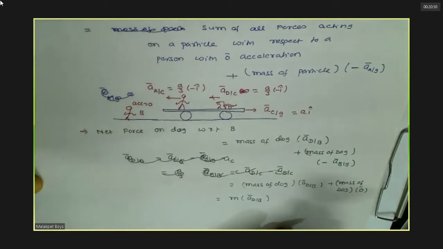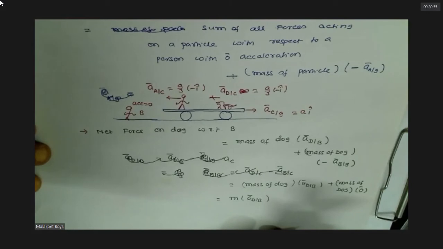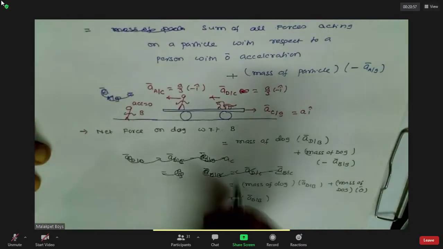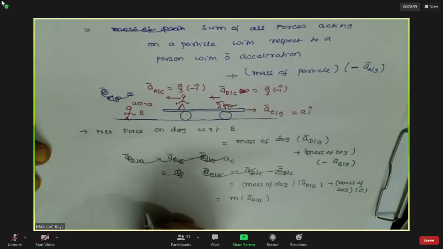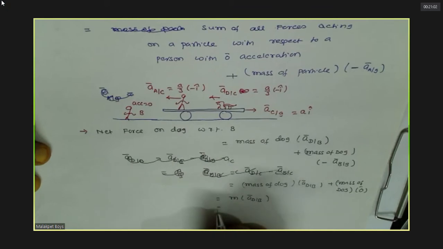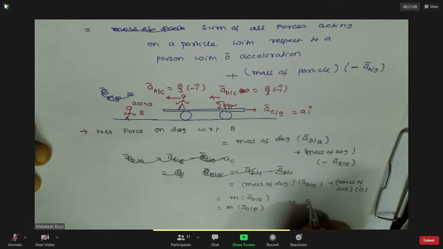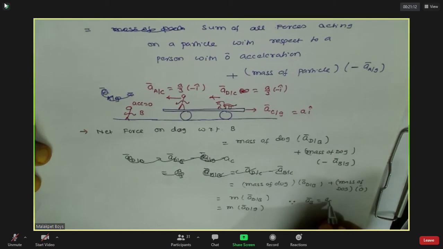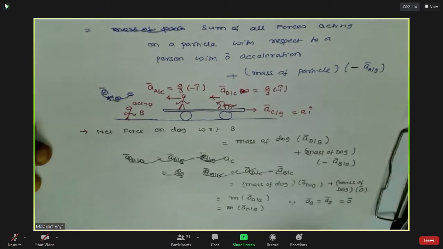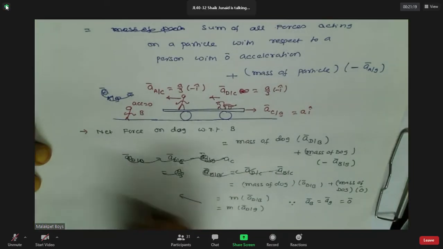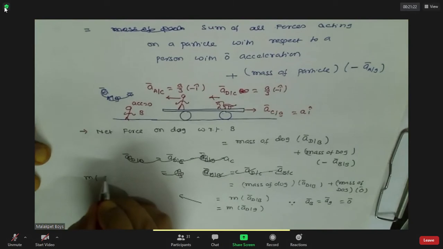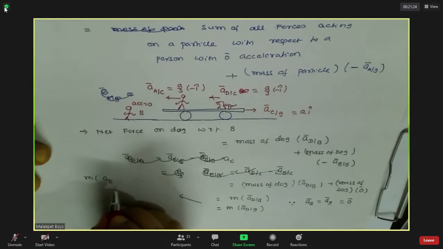Clear? Now, actually, this is nothing but B is a threshold, you know. Can I write like this? Since acceleration of B is the same as acceleration of ground, that is 0, no? Any doubt till here? Mass into acceleration of dog.